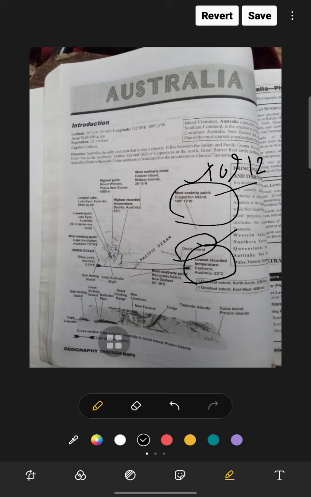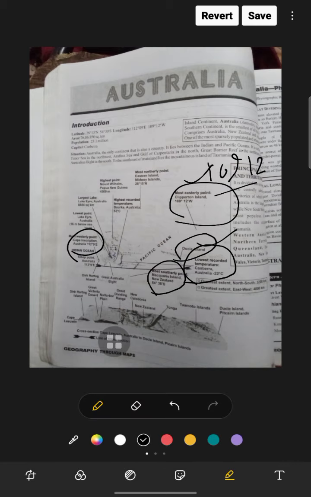Now the most southerly point is Macquarie Island. Macquarie Island is in New Zealand, and that is the most southerly point. Now the most westerly point is also given. The most westerly point is Cape Inscription. Cape Inscription in Australia is the most westerly point.